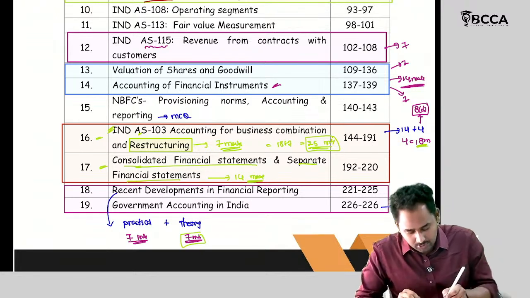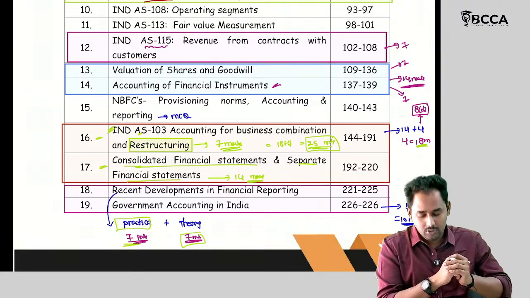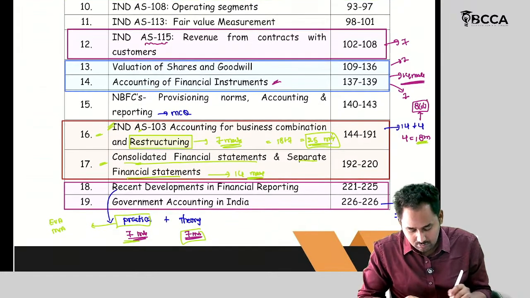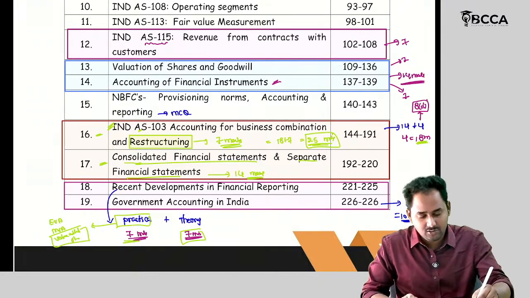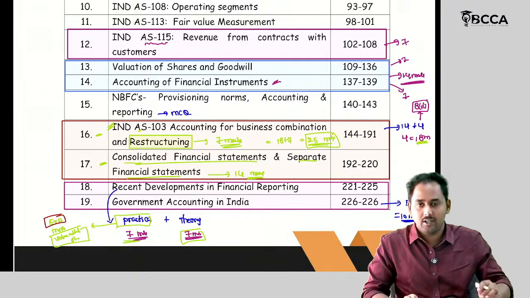And coming to practical aspects, there are some more questions. In practical aspects, only 3 elements are there. One, economic value added. Market value added. Then value added statement. Last time there was a question from value added statement. So this time we are expecting a question from economic value added.